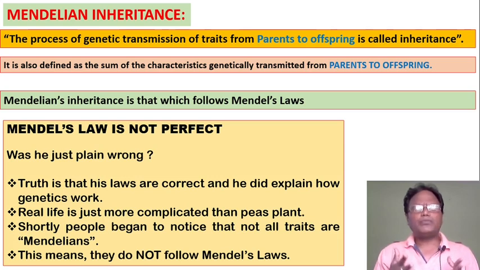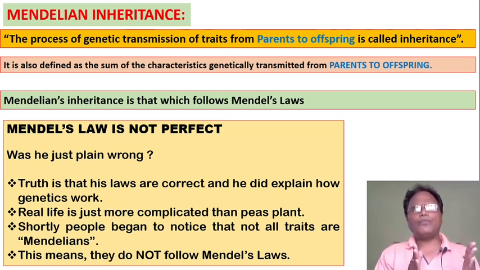Mendel's law is perfect. Was he just plain wrong? The truth is that his laws are correct and he did explain how genetics works. Real life is just more complicated than pea plants. Shortly, people began to notice that not all traits are Mendelian. This means they do not follow Mendel's laws, that is law of dominance, law of segregation, law of independent assortment.